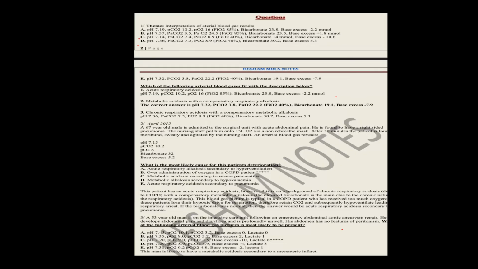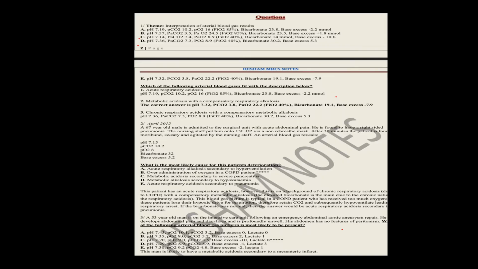Okay, do you think this is metabolic acidosis? Because the pH is low and the CO2 is high, it is still respiratory. So please focus.